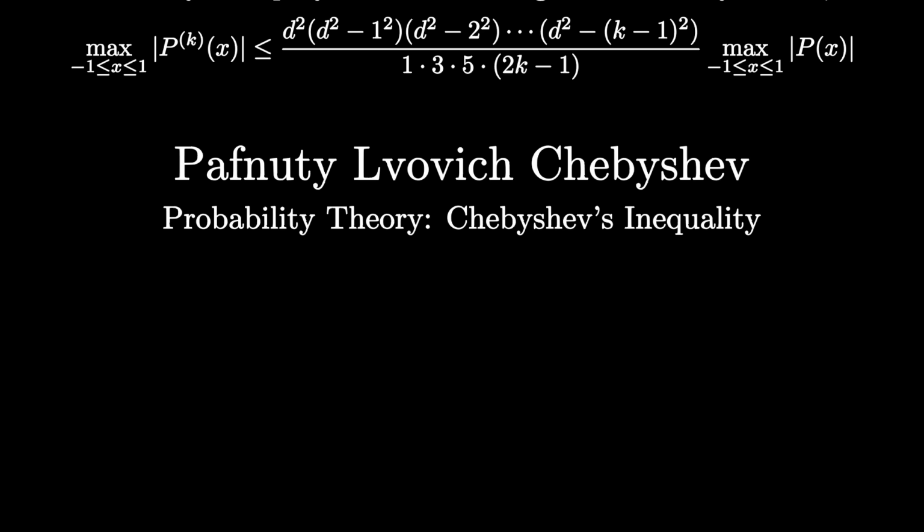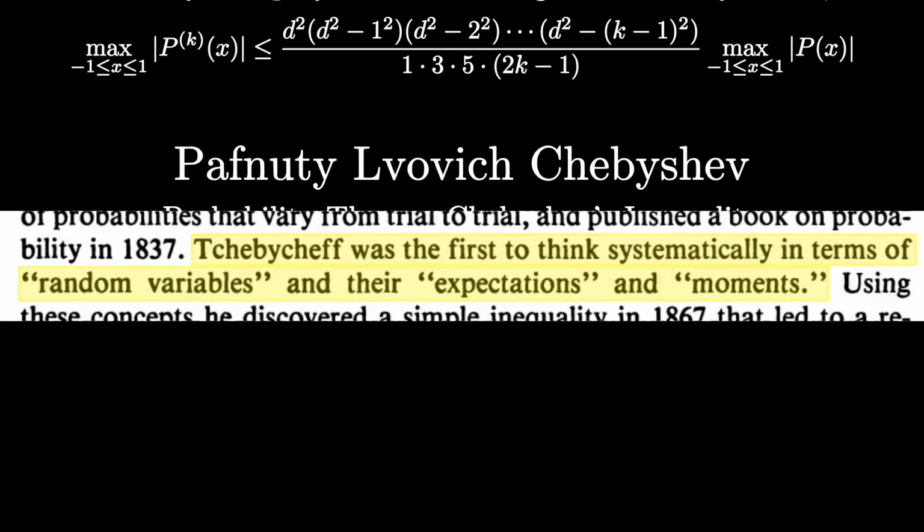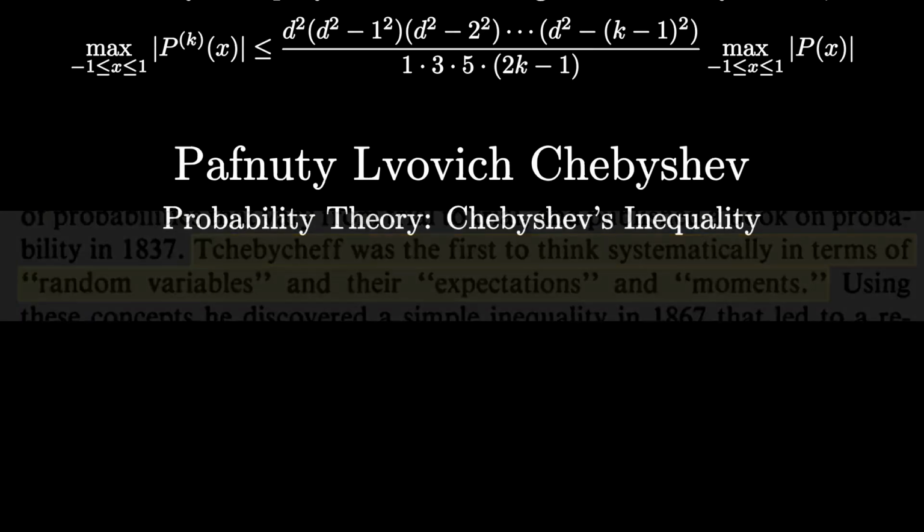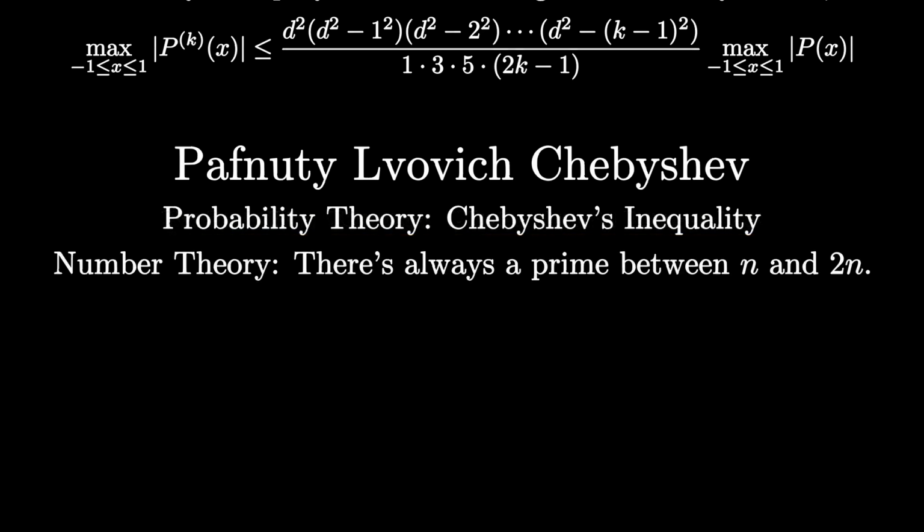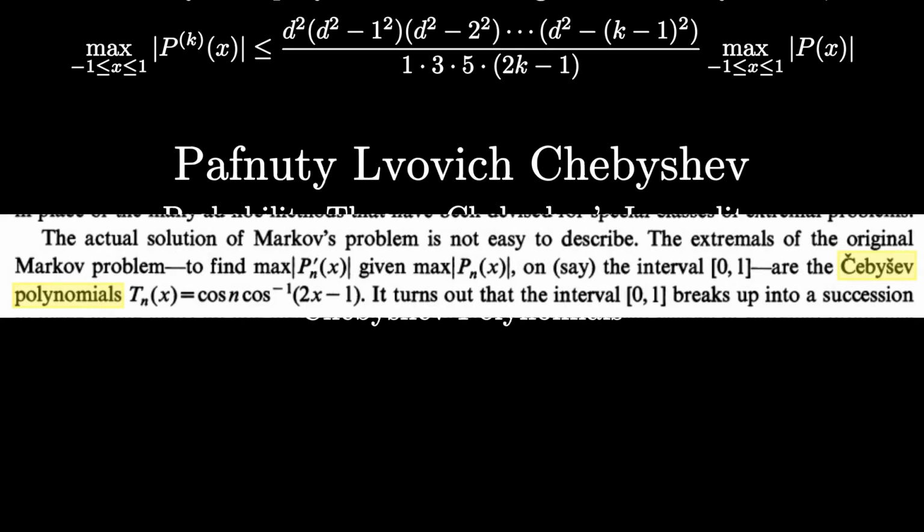In fact, here's a quote from George Mackey talking about the history of probability theory. Chebyshev was the first to think systematically in terms of random variables and their expectations and moments. He's also the person who changed Bertrand's postulate into a theorem, showing that there's always a prime between n and 2n when n is at least 2. And of course he's famous for coming up with the Shev, or as R.P. Boas Jr. puts it, the Chebyshev polynomials.